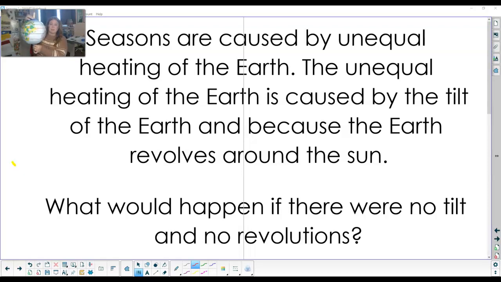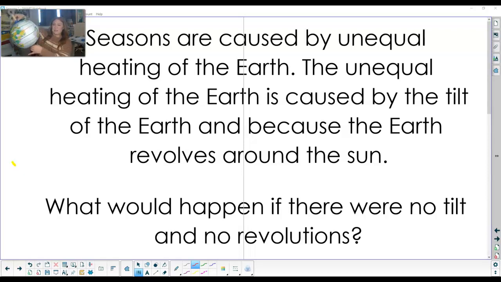They do not go straight up and down. If that were the case, if you're looking here, you're the sun, everything like this equator always gets the same amount of sun, and the poles get the same amount of sun. But when I tilt toward the sun or away from the sun, depending on where it is around it, this part here now is getting more sun and this is getting less sun. And as it travels around, it stays that same way.